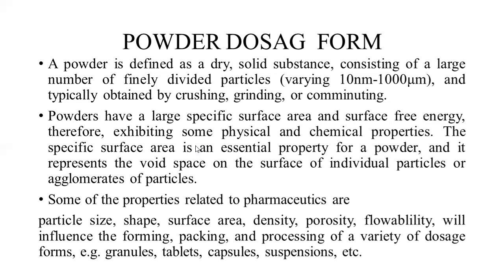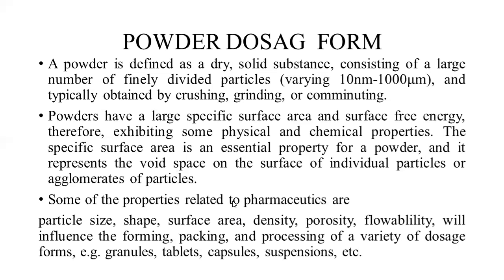Some properties related to pharmaceutics regarding powder are very important before formulating any dosage form from solid substances we come across with the powder. So we will have to first characterize the powders and their properties. Regarding that, few important properties in pharmaceutics are particle size, shape of the particle, surface area, density, porosity, flowability.